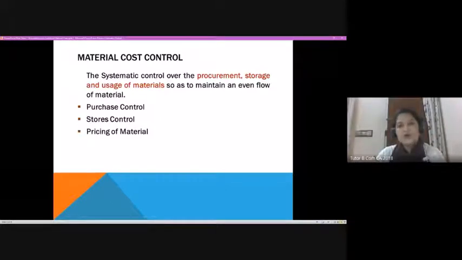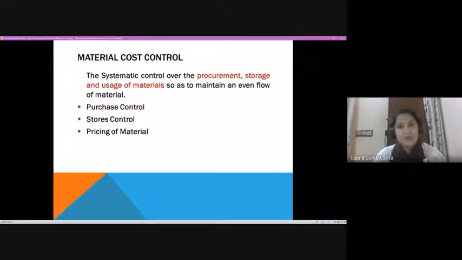One is control related with purchase of materials. Second is related to stores control, that is storing, utilizing, issuing, all those activities. And three is procurement price. So these are the three areas where we would be learning different tools as part of this module. So I repeat once more, the basic idea behind material cost control is the systematic control over procurement, usage, as well as storage of materials.